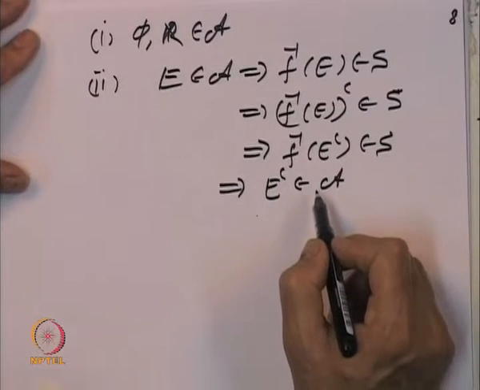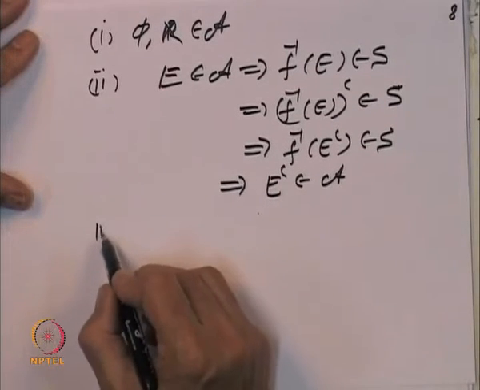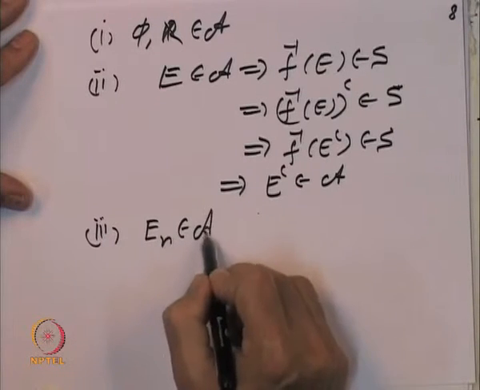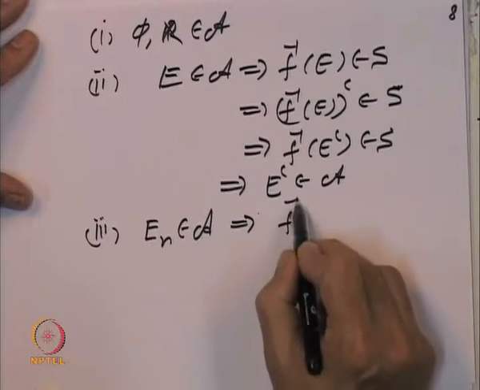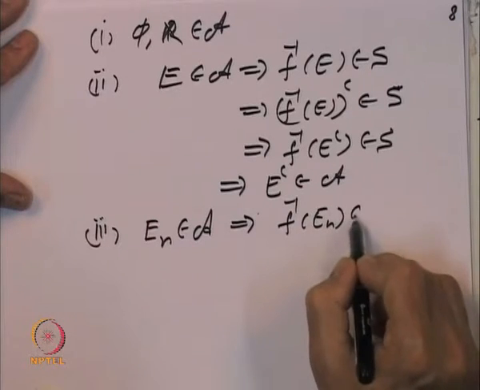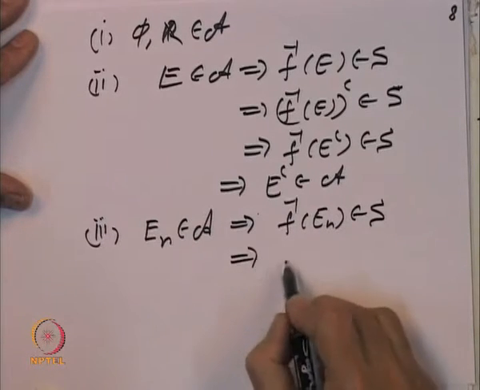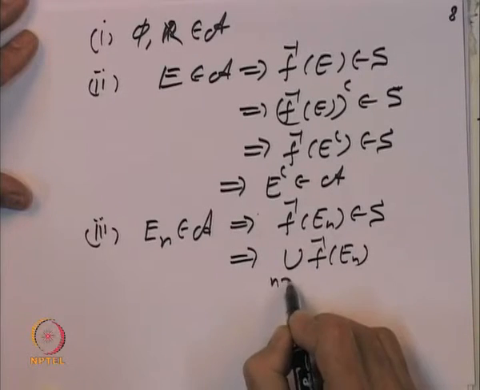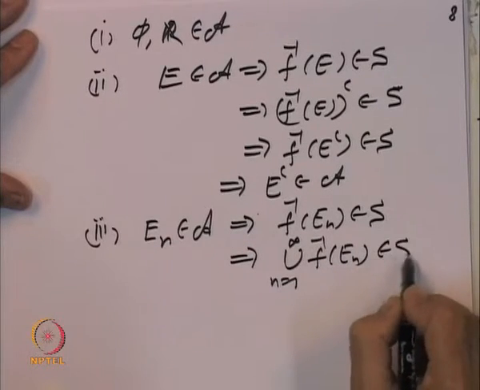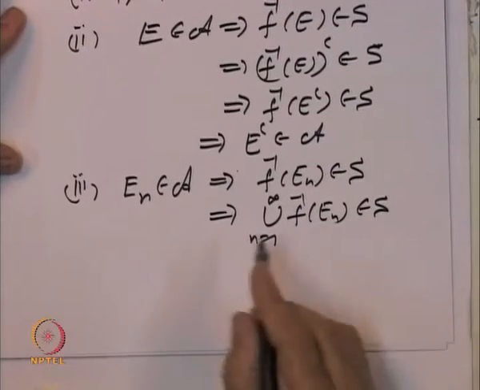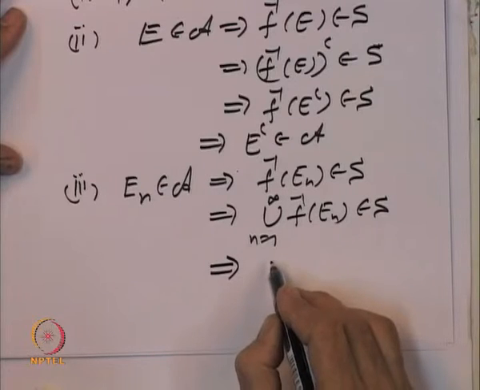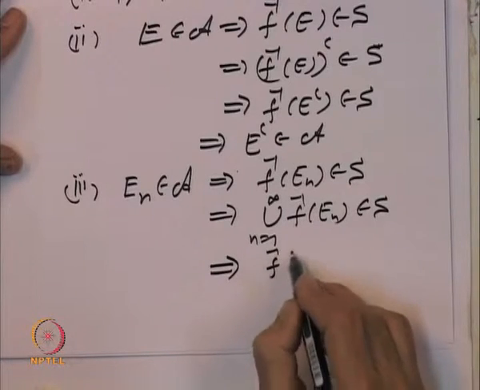So, A is closed under complements. And finally, if E_n's belong to A, that implies f inverse of E_n belongs to S. So, the union of f inverse of E_n's also belongs to S, because S is a sigma algebra, and the union of inverse images is the inverse image of the union.